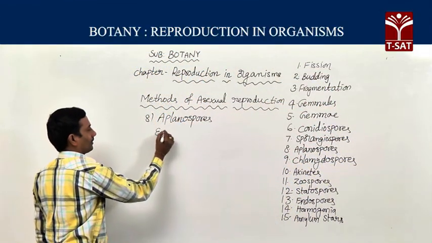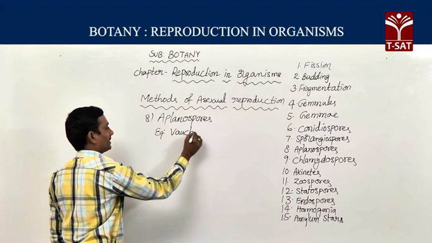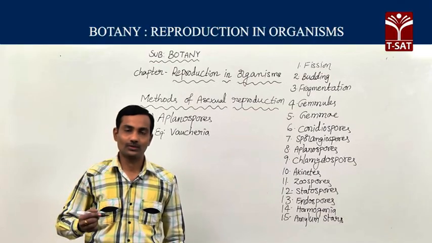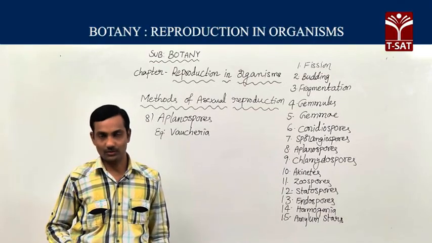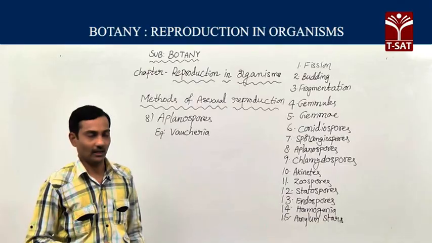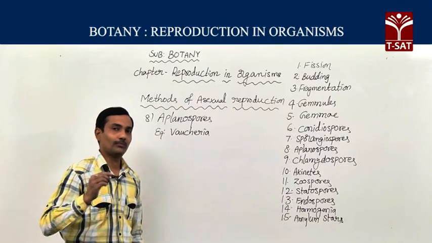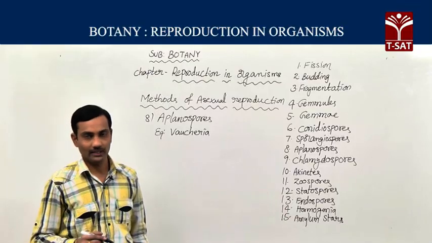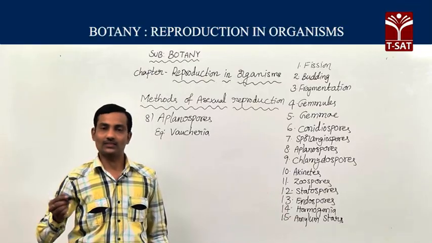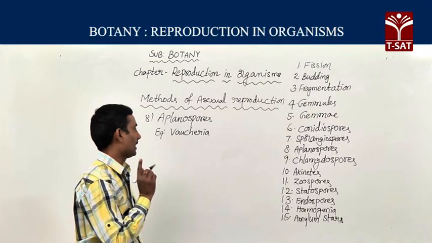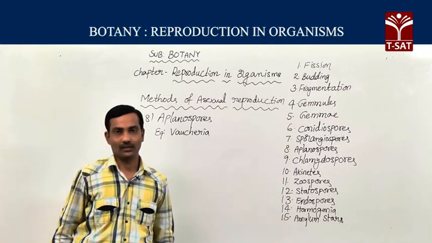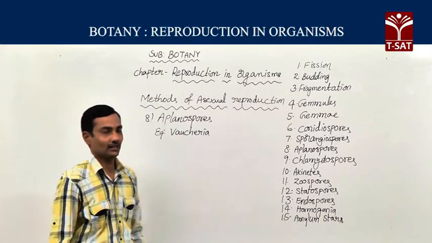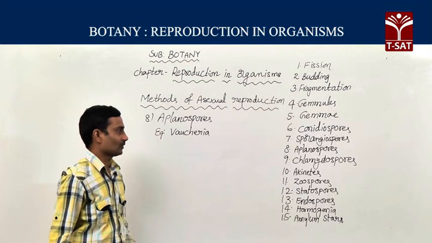Aplanospores can be found in the majority of the algae. Aplanospores are non-motile spores. They are formed in many algae. Usually aplanospores resemble zoospores, but zoospores have flagella, whereas aplanospores do not have flagella. So these non-motile spores which are formed in algae are known as aplanospores.